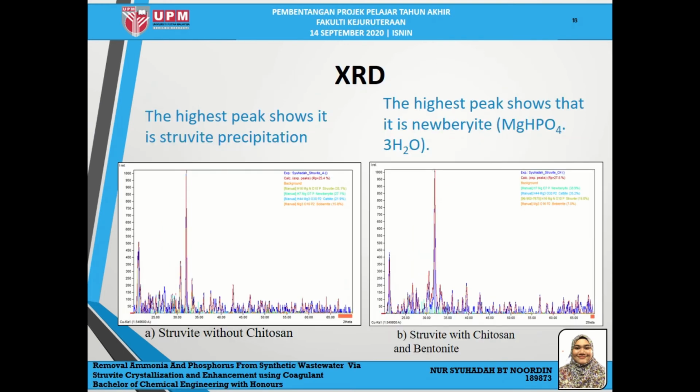So next is the result for XRD analysis. The struvite precipitation without chitosan shows that the highest peak matched with the struvite database. However, the highest peak for struvite with the chitosan and bentonite shows it is newberyite. This is because, like I mentioned earlier, the EDX analysis showed that the struvite with coagulant contains a high amount of O, P, and magnesium compared to struvite without coagulant. So I can say that the addition of chitosan and bentonite will not affect the purity of struvite.